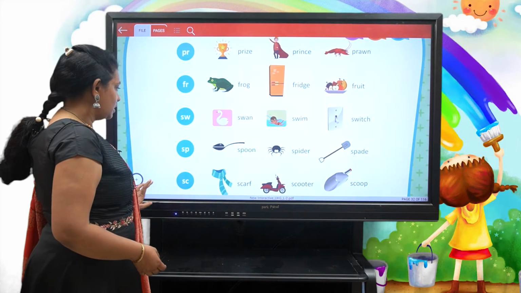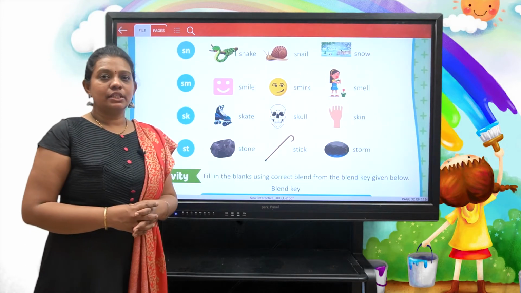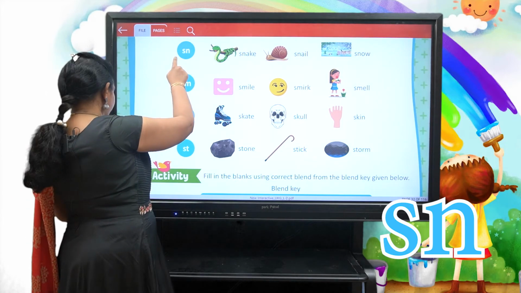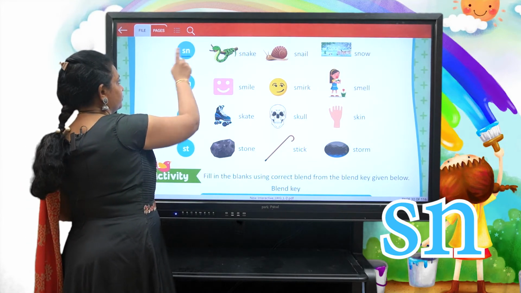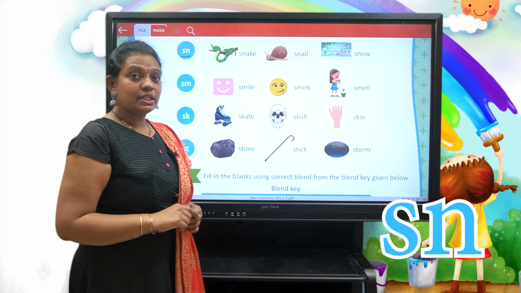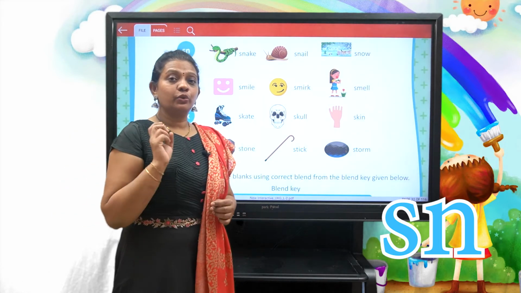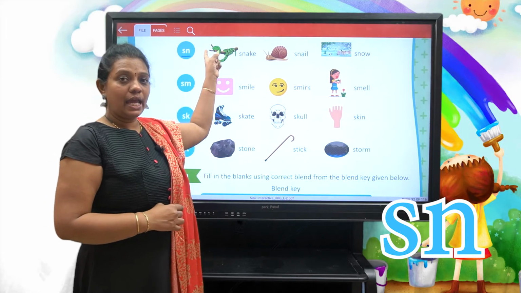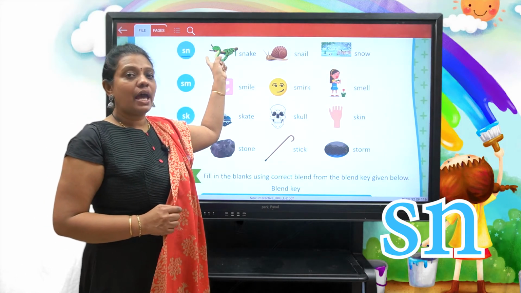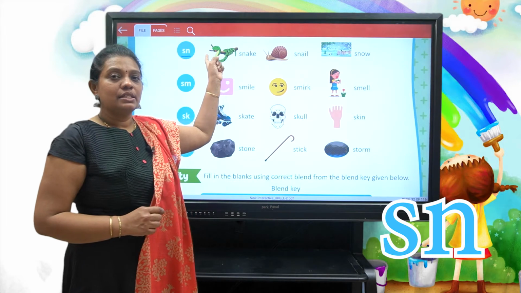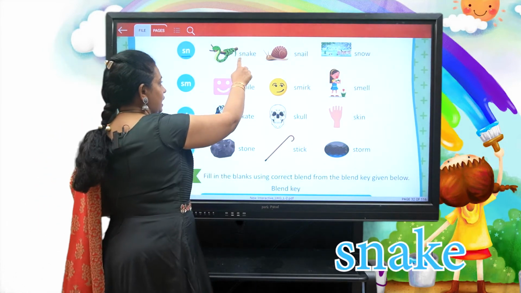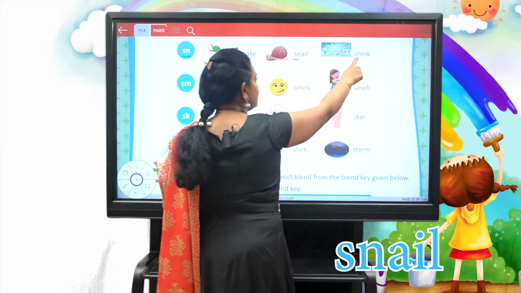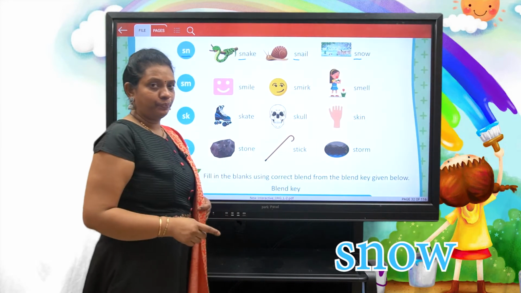Okay, now let us learn a new consonant blend, that is sn. How will you get sn? When you join two consonants, that is consonant S and consonant N, with the sounds s and n. Sn as in snake, sn as in snail, sn as in snow.